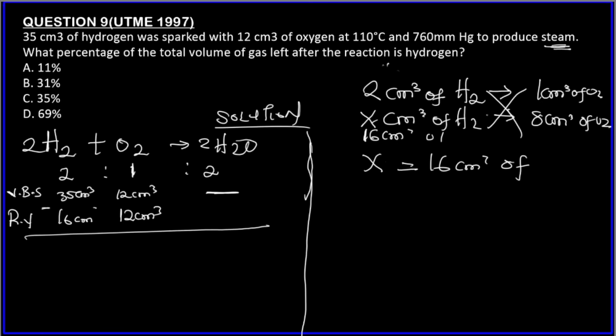So here we subtract. So 35 minus 16 should give us what? That should be 19 centimeter cube. So this will give us 0.